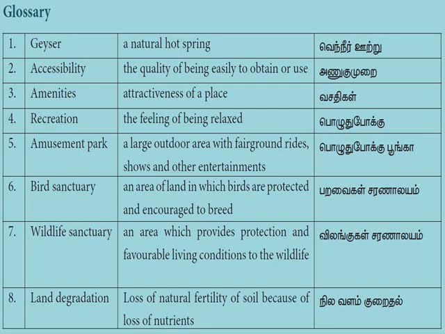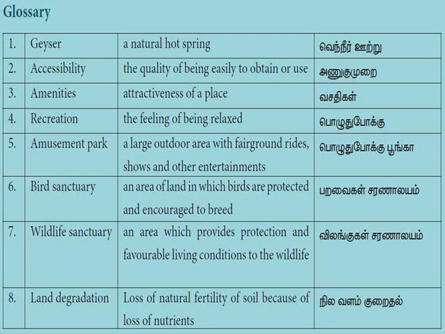Children, let us go through the glossary. Geyser. Geyser is a natural hot spring. Accessibility, the quality of being easy to obtain or use. Amenities, attractiveness of a place. Recreation, the feeling of being relaxed. Amusement park, a large outdoor area with fairground rides, shows and other entertainments.